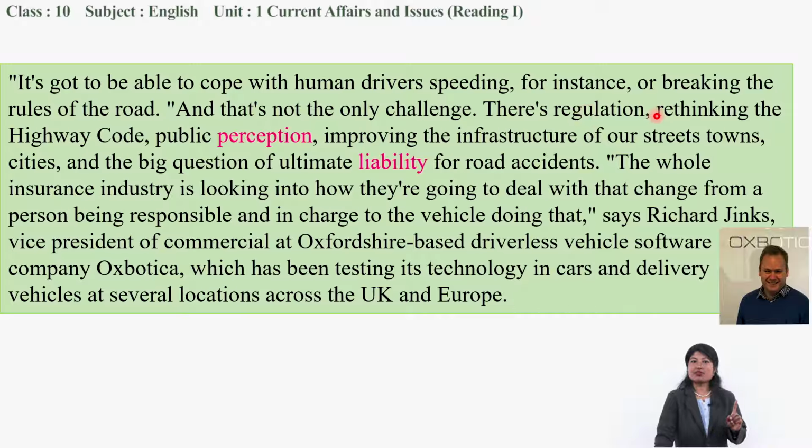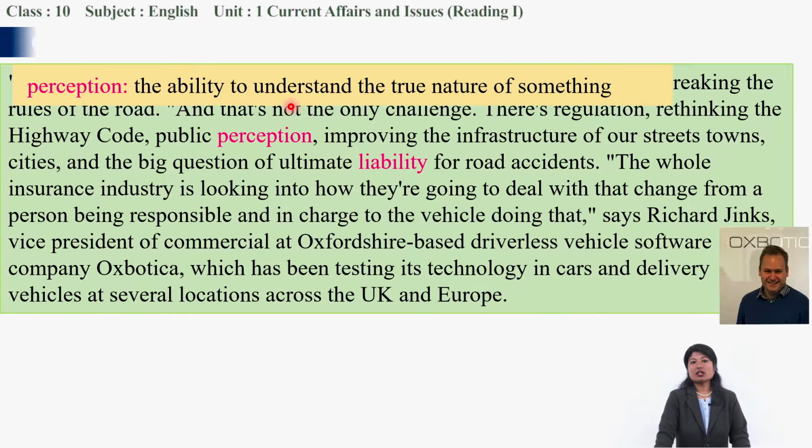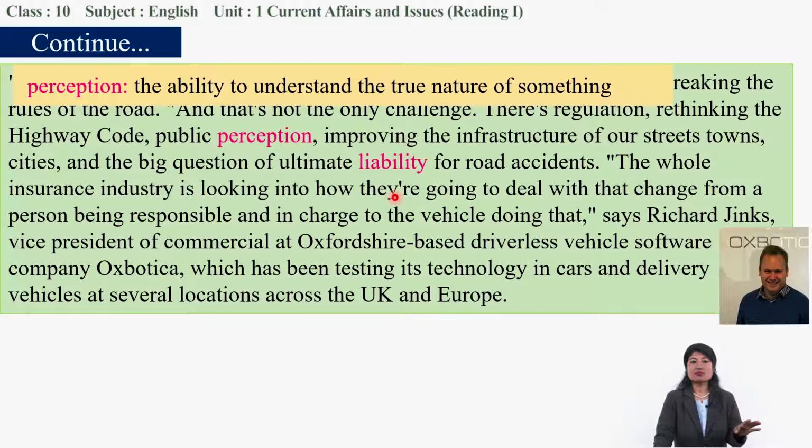There is talk about regulation, rethinking the highway code, public perception, improving the infrastructure of our streets, towns, cities, and a big question of ultimate liability for road accidents. So everything has to be changed. People's perception, the ability to understand the nature of something, that should be changed. The shape of our cities and towns should be changed.